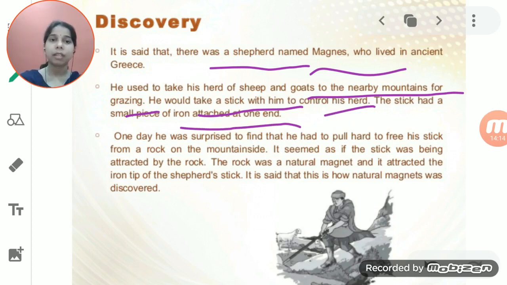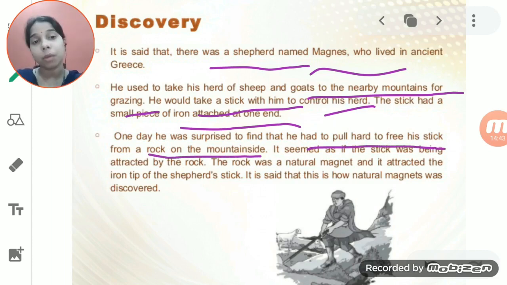So he was a shepherd and his name was Magnus. He used to take a stick, and the tip of the stick, or one part of the stick, was made of iron. He used this stick to control the herd of sheep. One day he observed, to his surprise, that he had to pull hard to free his stick from a rock on the mountain side.